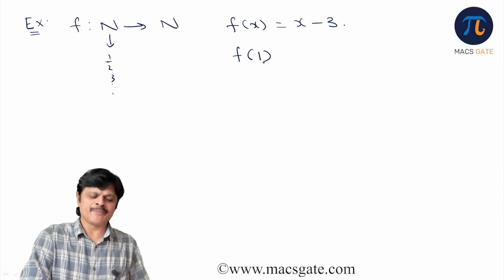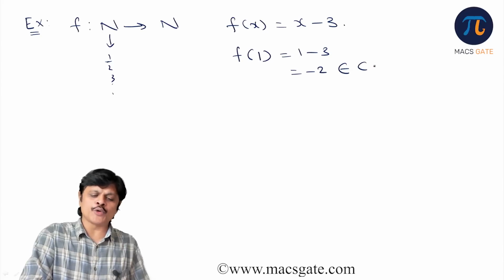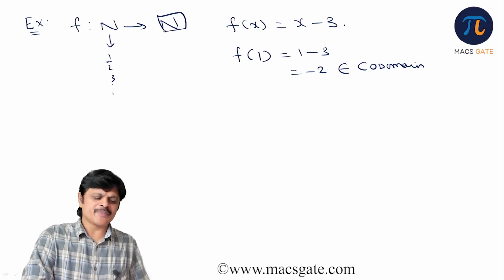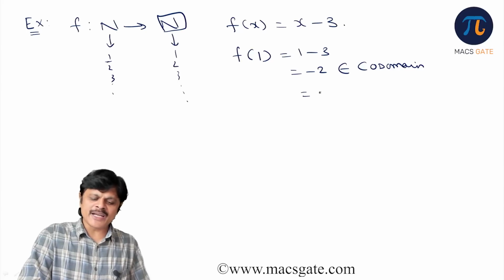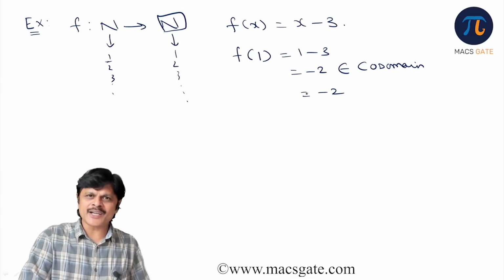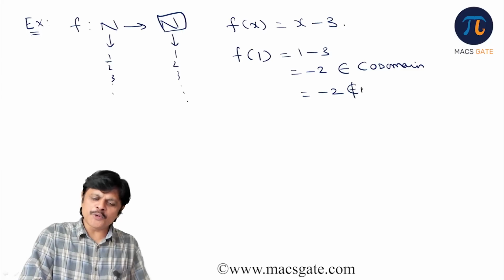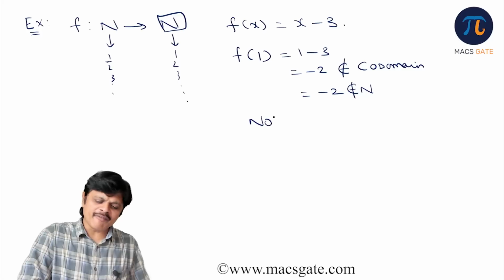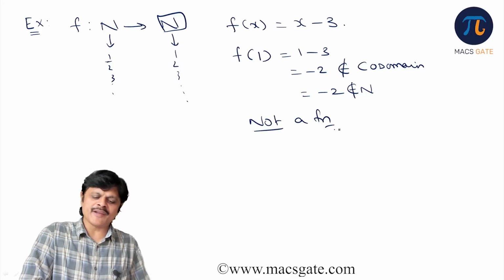I take 1. f(1) is how much? 1 minus 3, which is minus 2. And this minus 2 should belong to codomain. Then only it is a function. What is codomain in this case? Natural number system, 1, 2, 3 and so on. So does this minus 2 belong to codomain, correct or wrong? No. Because codomain is natural number system, which is wrong. So it is not a function first of all.